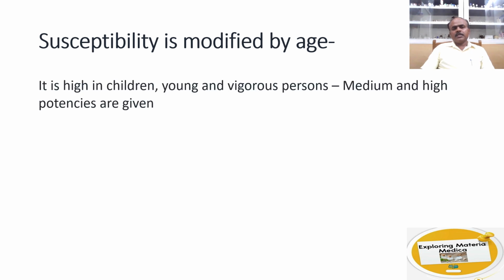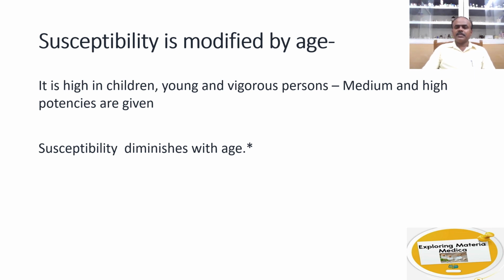Susceptibility is modified by age. It is high in children, and young and vigorous persons. So here medium and high potencies are required, as we know that children grow very fast. Their appetite is good, and their height and weight increase very fast. So the susceptibility is considered high and high potencies are required. And the susceptibility diminishes with age.